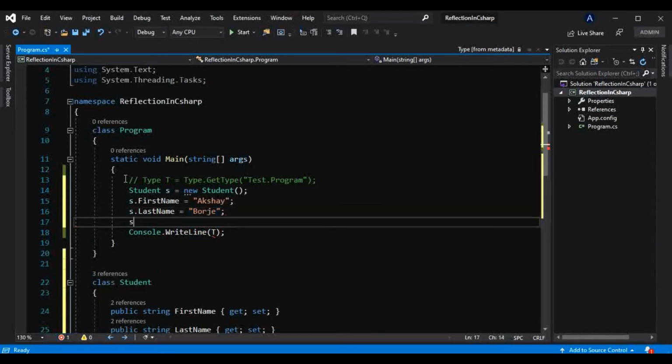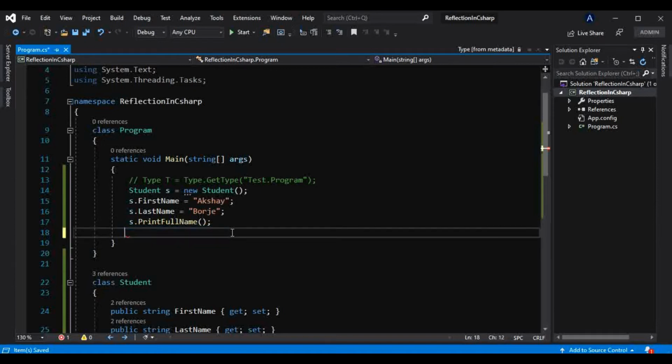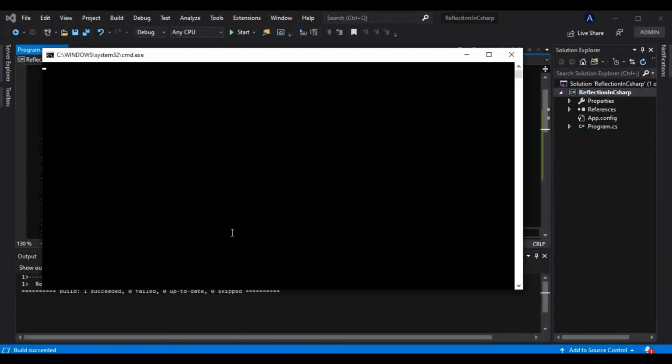We have a method, PrintFullName, which will print that name onto the console. I will get rid of this for now, and run this. So it is printing the full name, and the placeholder also works. So there is no need to always use string concatenation. This is how we can also show the message on the console.